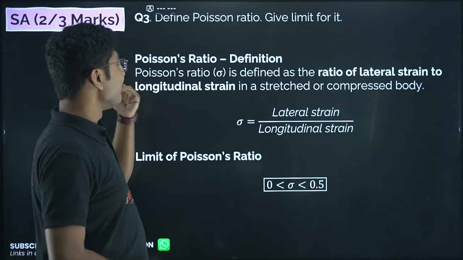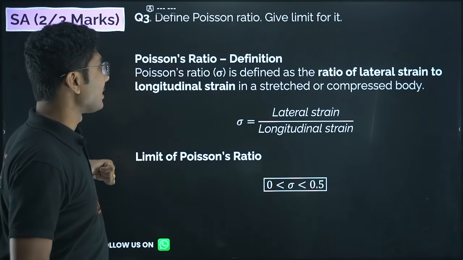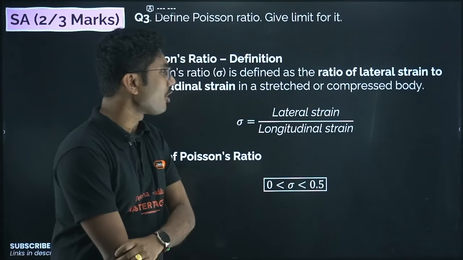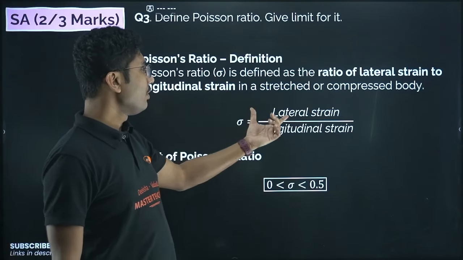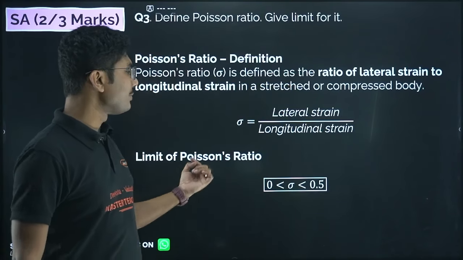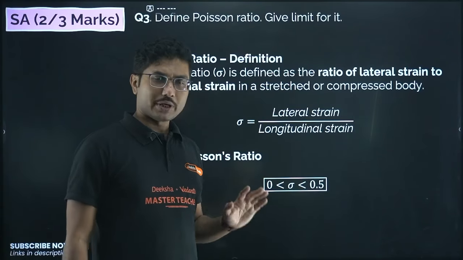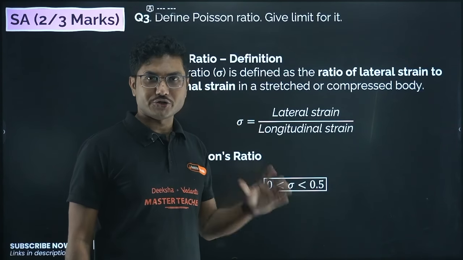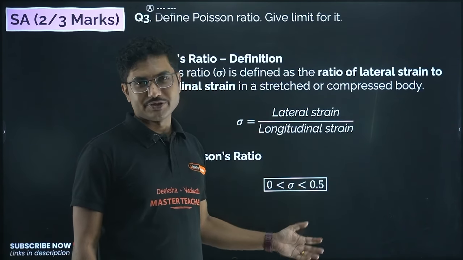Now next, define Poisson ratio, give its limit. Poisson ratio is defined as the ratio of lateral strain to longitudinal strain in a stretched or compressed body. So sigma equals lateral strain by longitudinal strain. What is the limit of Poisson ratio? It is between 0 and 0.5. The maximum value of Poisson ratio is 0.5. It's generally slightly less than 0.5, but it should be greater than 0 and less than 0.5.